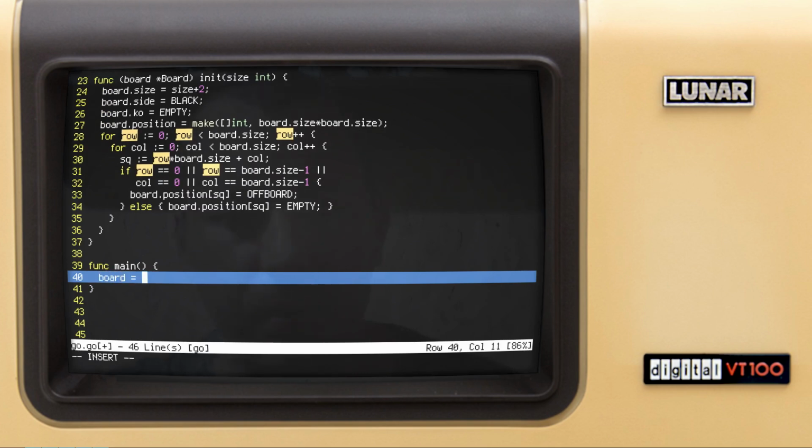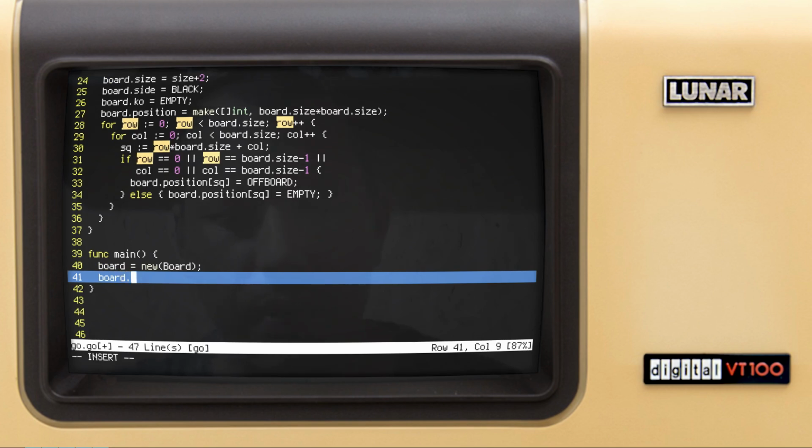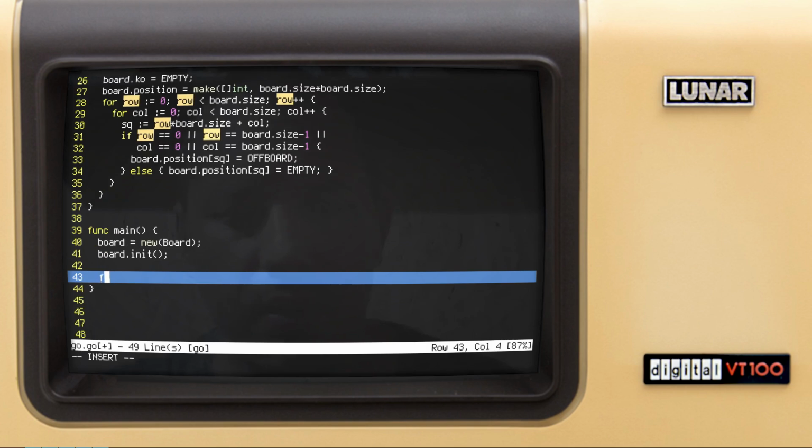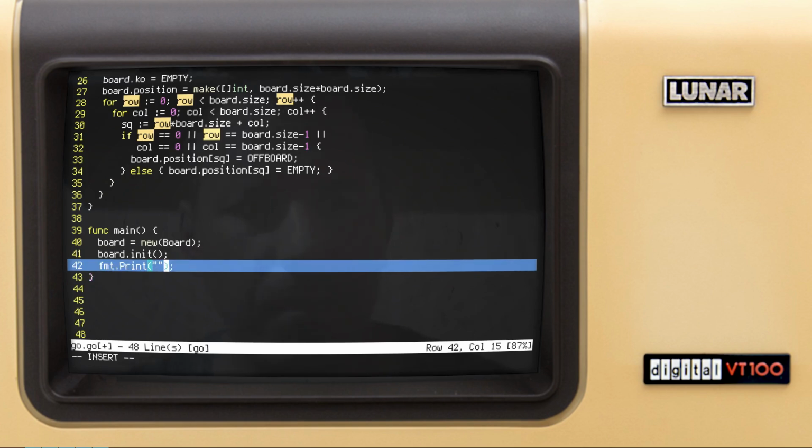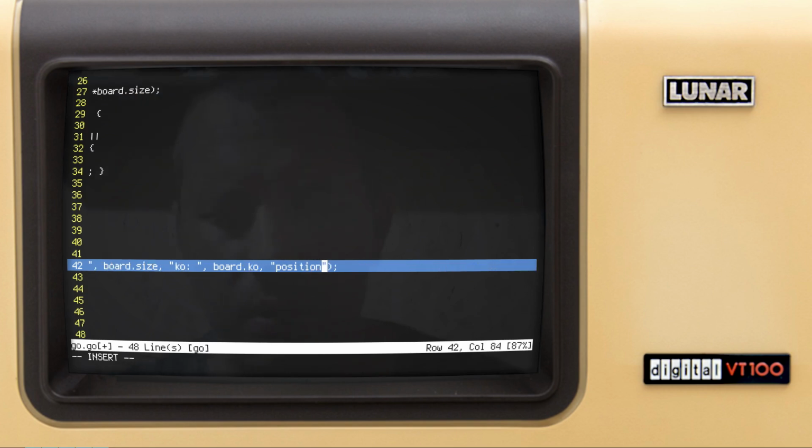Okay, so now let's create a board. So I say board equals new board, and now we can simply say board dot init, and after this I can do fmt dot print, and I want to print let's say side and board side, and size and board size, and then co and board co, and finally position and board position.